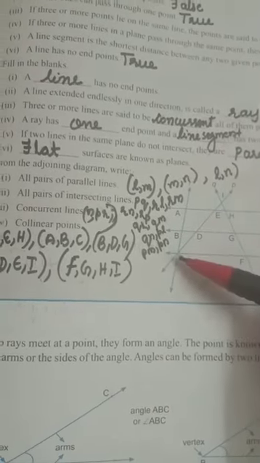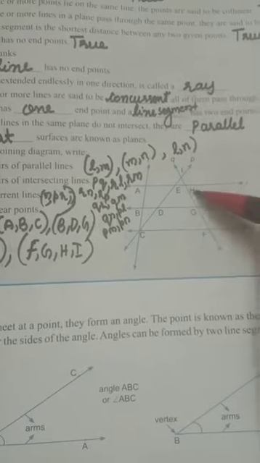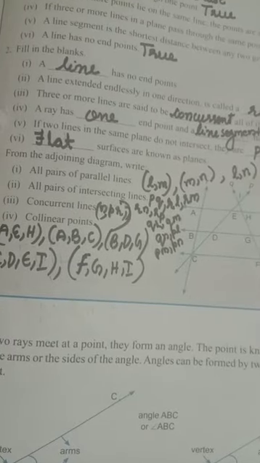Collinear points are the points which lie on the same straight line. C, D are collinear points because they are lying on a straight line, P line, C, D line. Like that H, G, F lying on Q line. Okay, these are collinear points. I hope everybody understood. Introduction part I already explained.